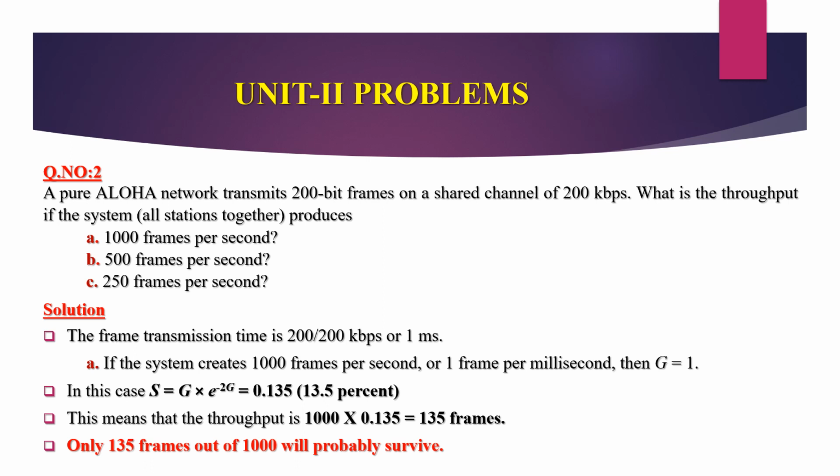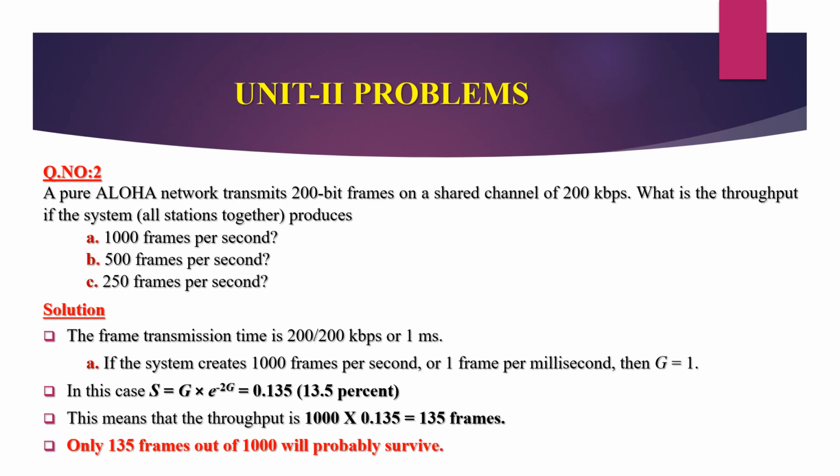In pure Aloha, throughput S is equal to G times e to the power minus 2G, that is 0.135, or 13.5%. This means the throughput is 1000 times 0.135, which is 135 frames. Only 135 frames out of 1000 will probably survive.